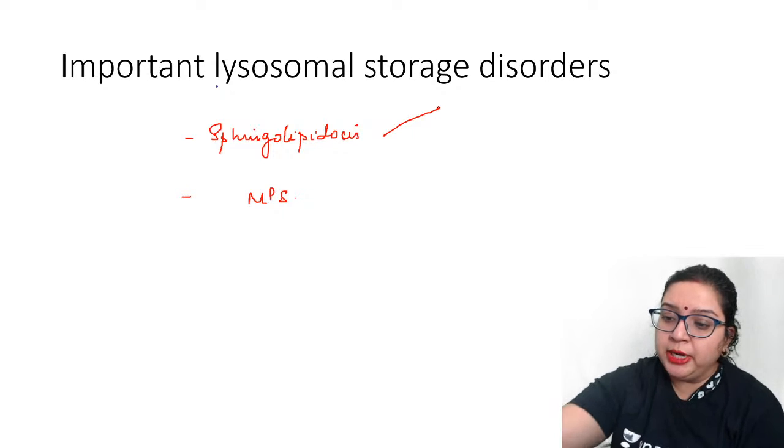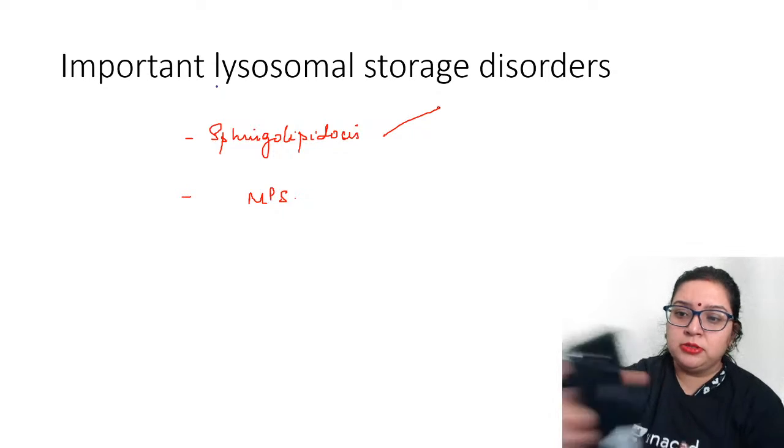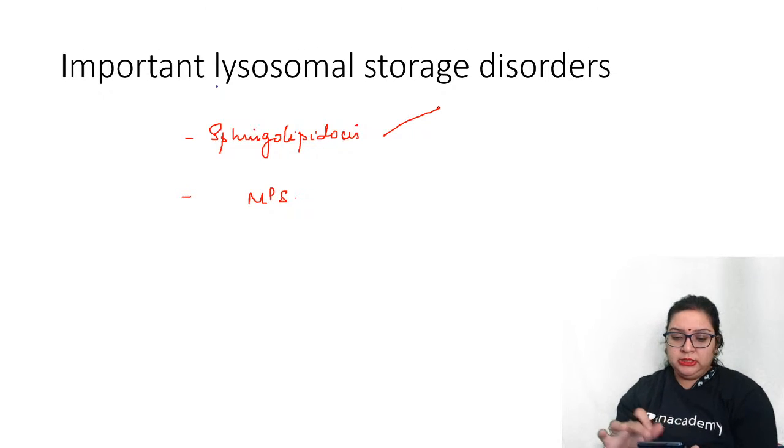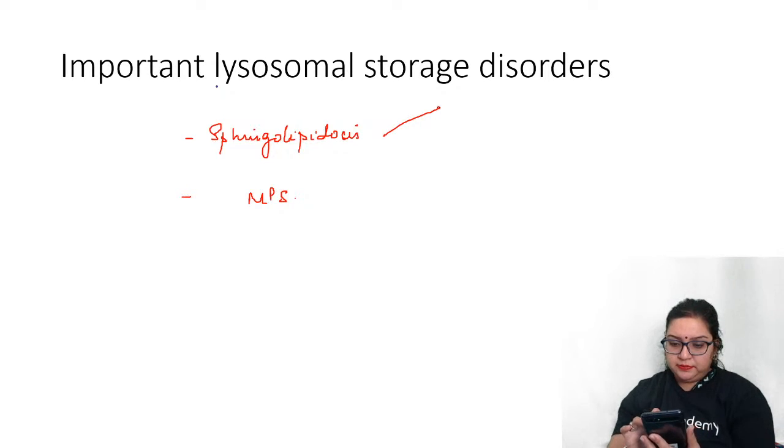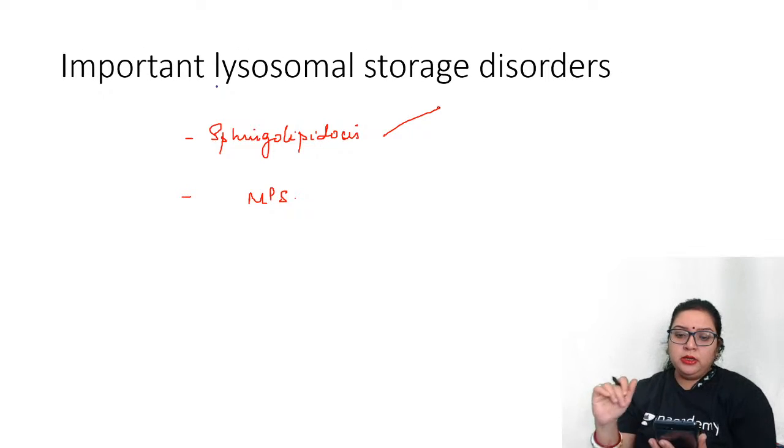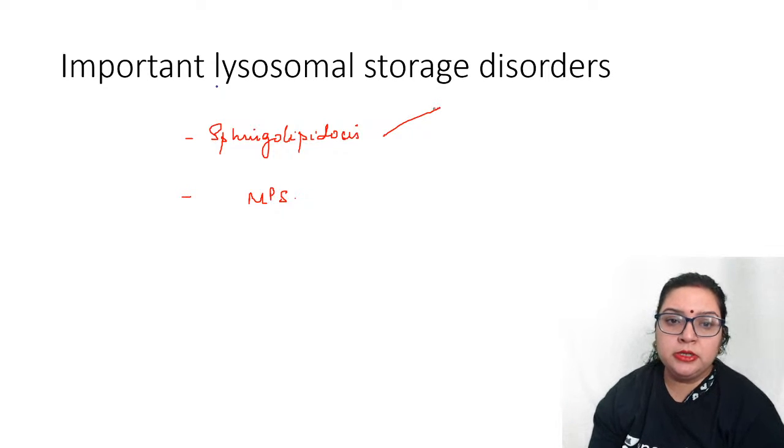Can you enumerate in the chat box? What are the sphingolipidosis?